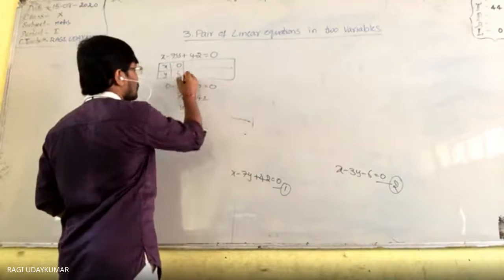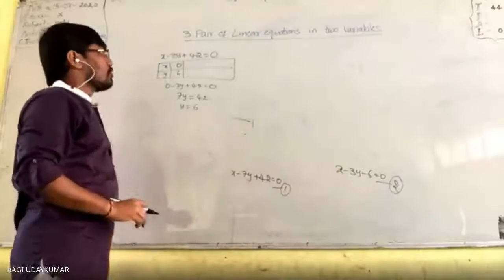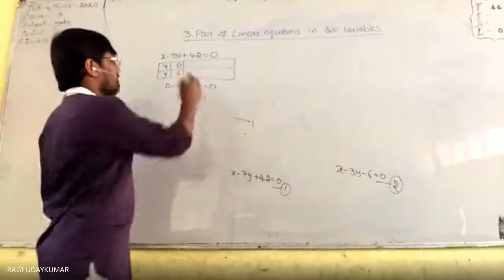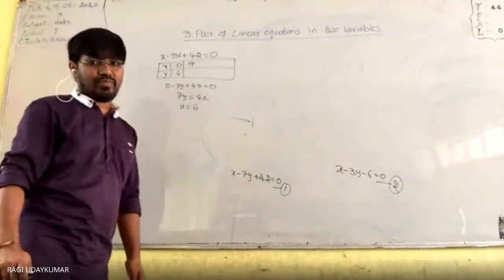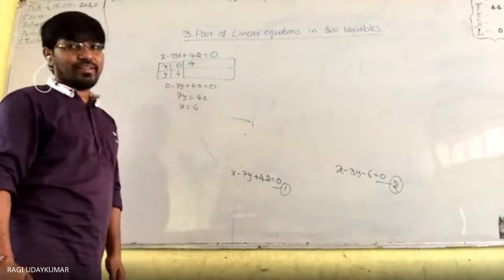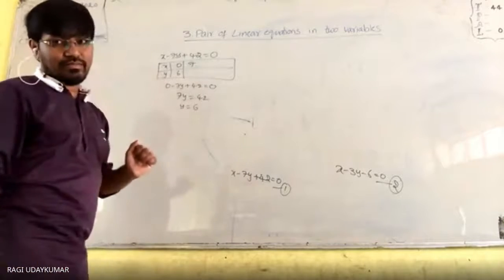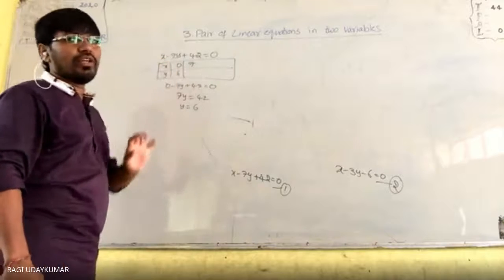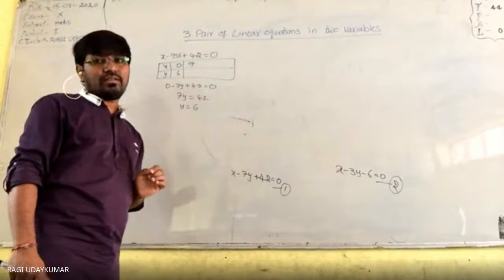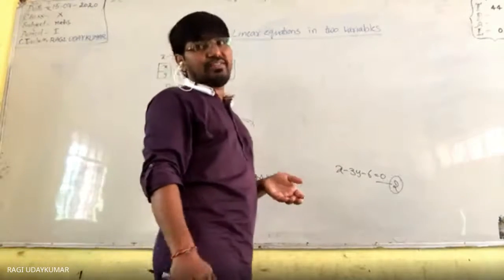So that is 6. And you take x equals some other number, 7. Sir, why do you take 7 only? Why don't you take 1? Can we take 1? Yes, you can take 1, but if you take 1, you will get the y value in fractions. Representing fractions on a graph is a little bit difficult.